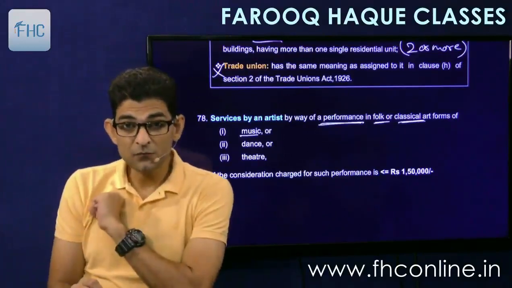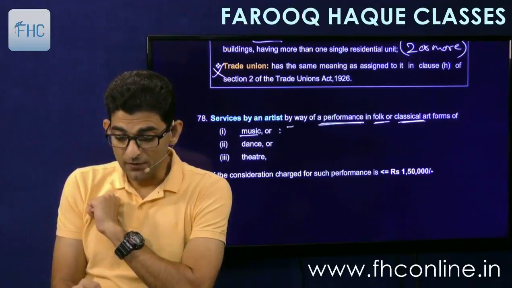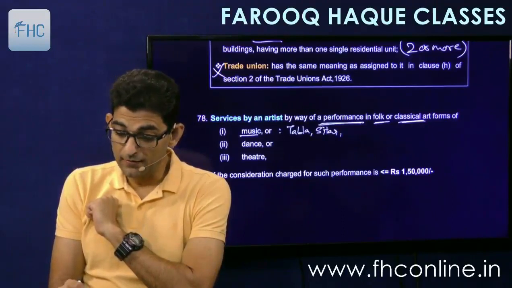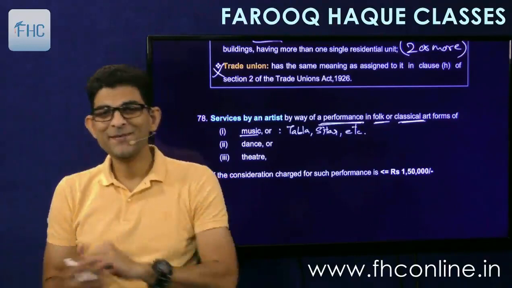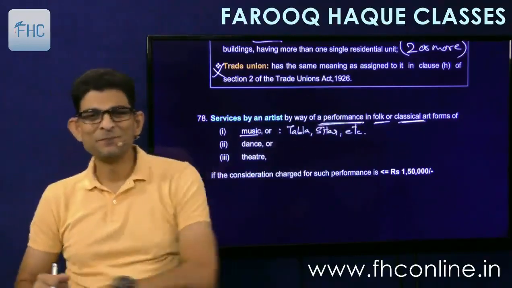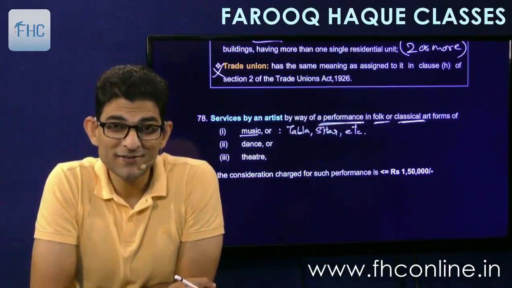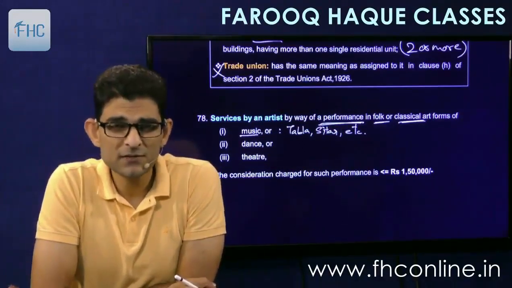So the classical art forms of music will include tabla, sitar, etc. There are a lot of them, but I'm not into it, so I don't remember much. Sarod is there, then tabla is there, and tabla also has various variations.